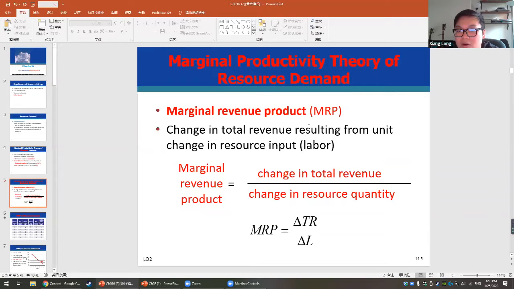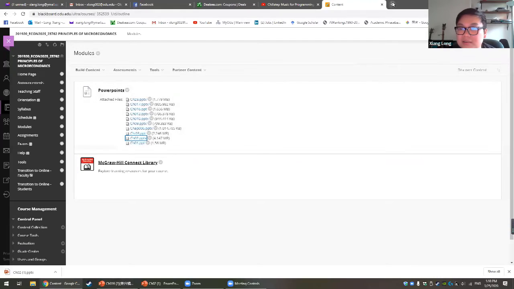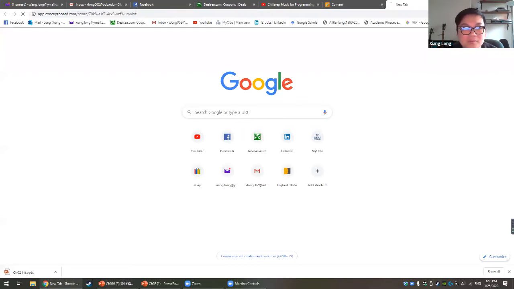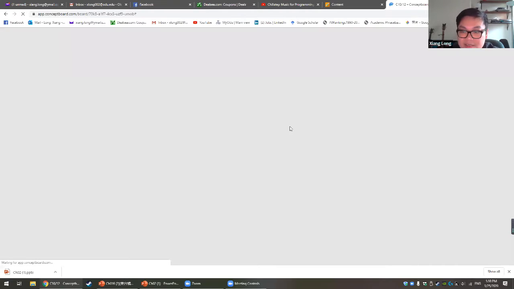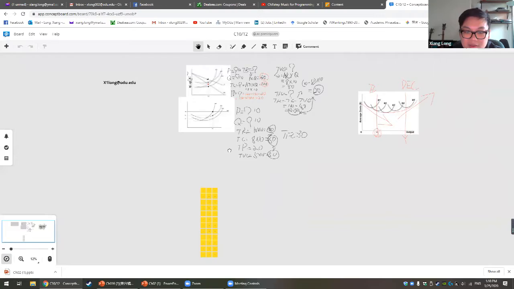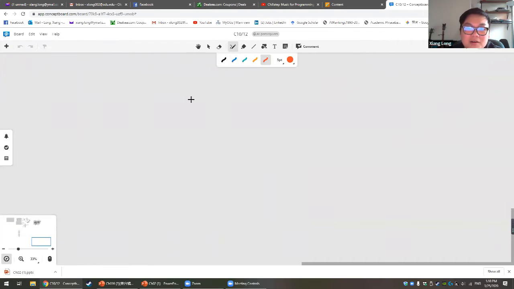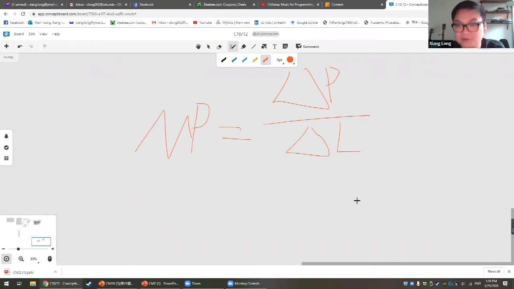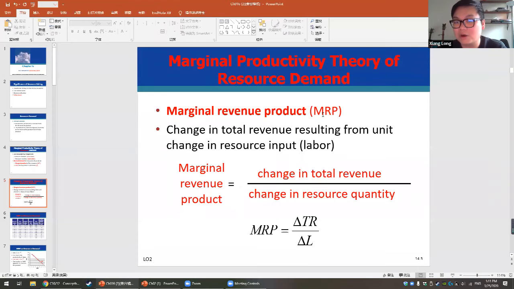If you still recall, how are we going to calculate the marginal product? Whenever we talk about marginal product, we use the change of product divided by the change of labor, right? So this is the marginal product. However, in this chapter, we're going to be using the marginal revenue product, which is the change of total revenue divided by the change of resource quantity.